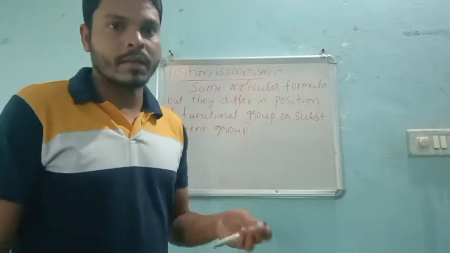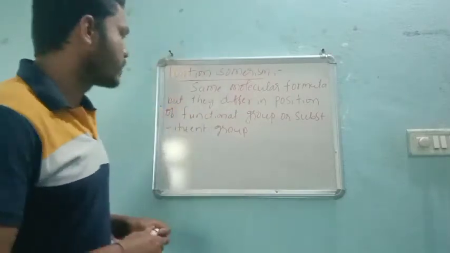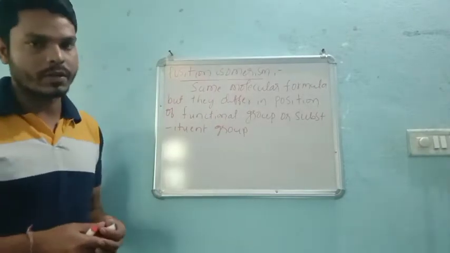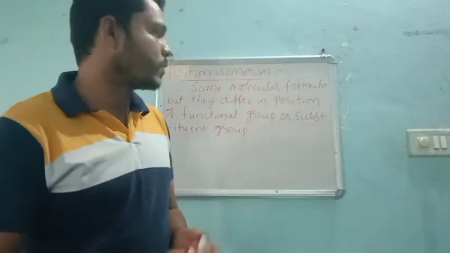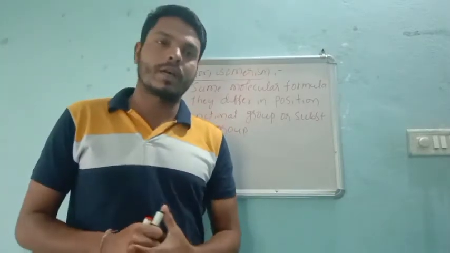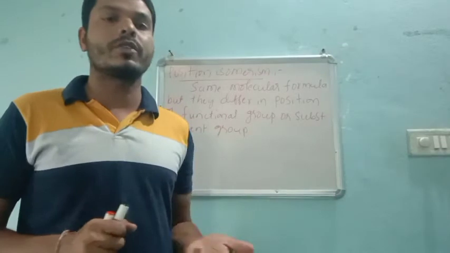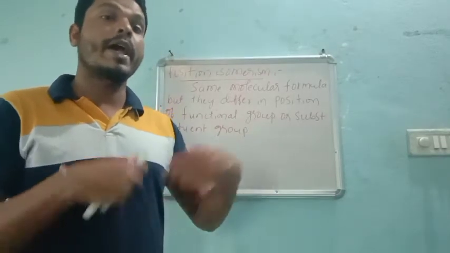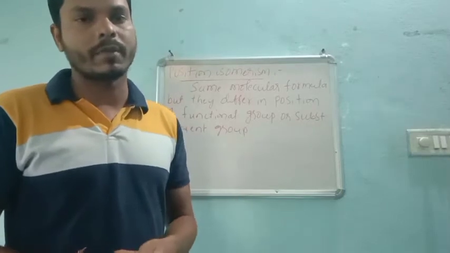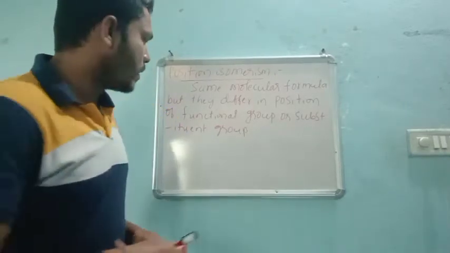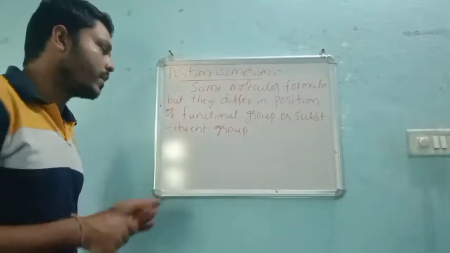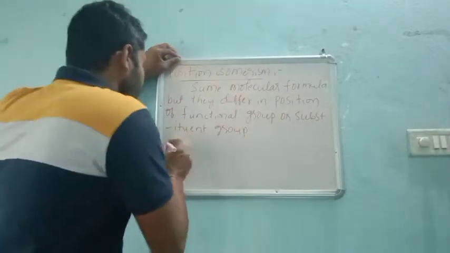When we start the syllabus, we will see what functional groups are, but for now just understand they give the identification to the particular compound if they are attached. There are many functional groups in organic chemistry. We will see them during the classes.